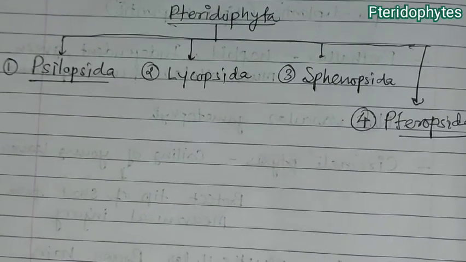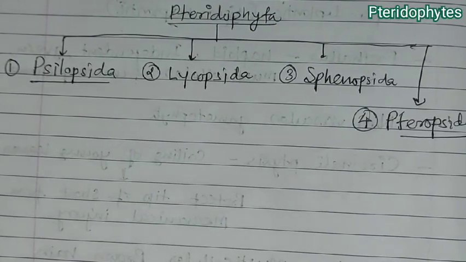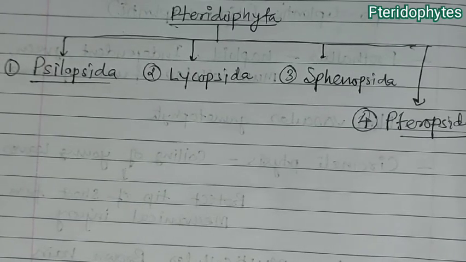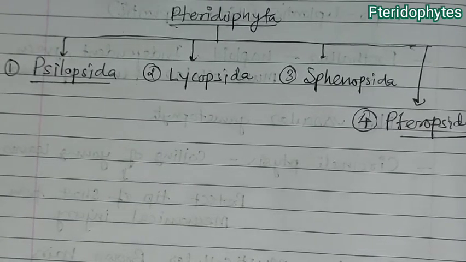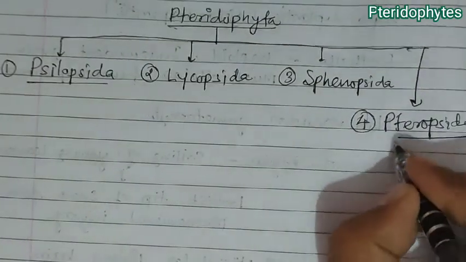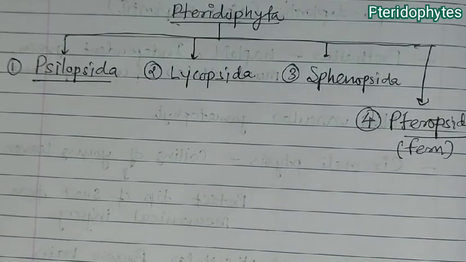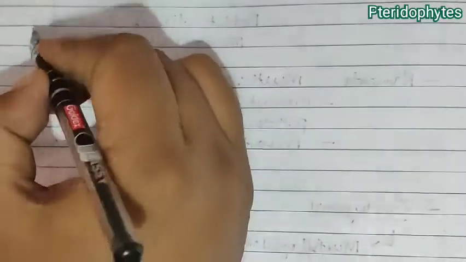So now we are going to talk about all these four classes one by one. We start with the first, that is Psilopsida, then we talk about Lycopsida, then Sphenopsida, and at last Pteropsida. We remember the last, Pteropsida, is the class of fern pteridophytes. Which one? Ferns.